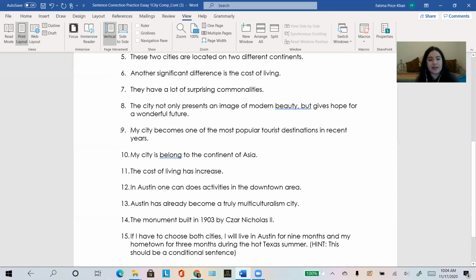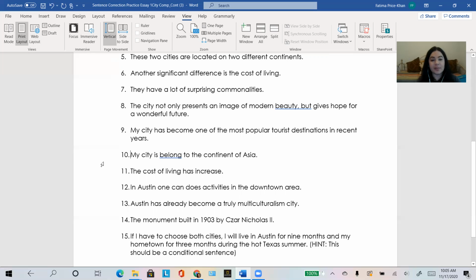Okay, let's go to number 9. My city becomes one of the most popular tourist destinations in recent years. So this is another one where it's going to actually be "has become," because it became popular in the past and it is still popular now. So if something started in the past and is still true now, then think about possibly using the present perfect form for it, right? Has become.